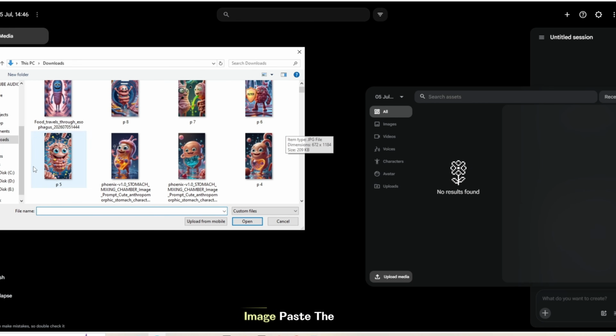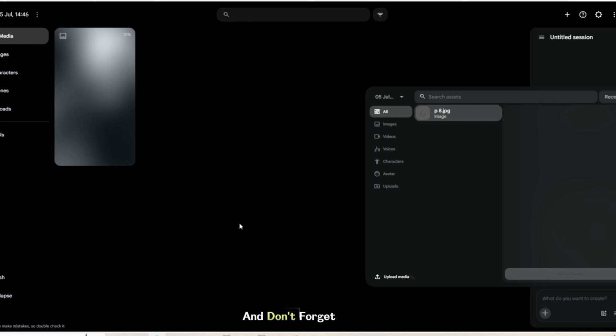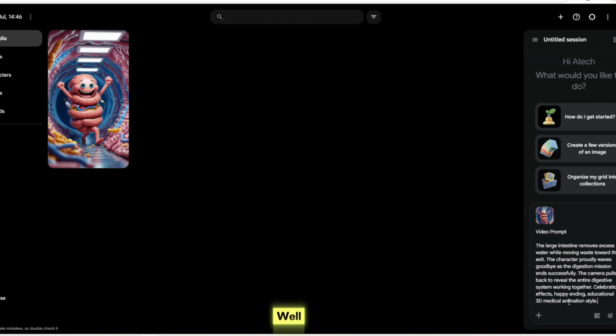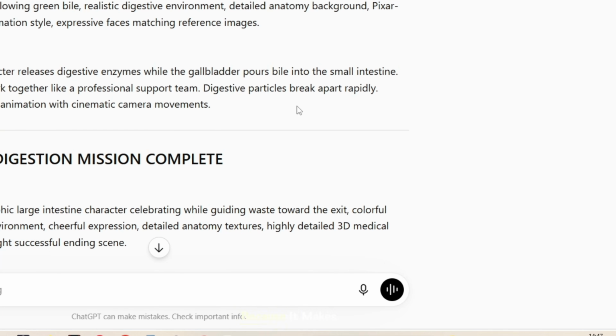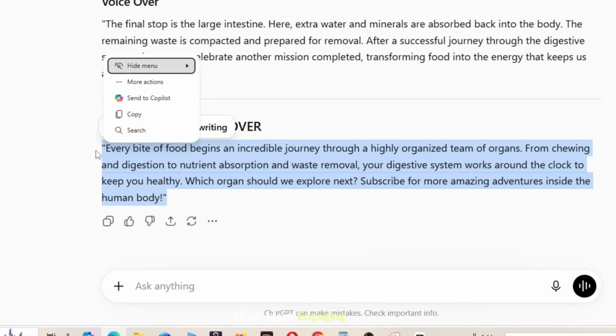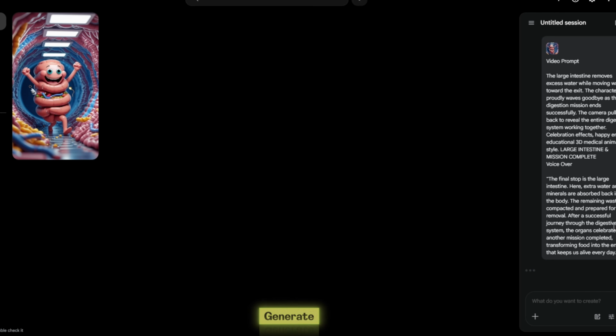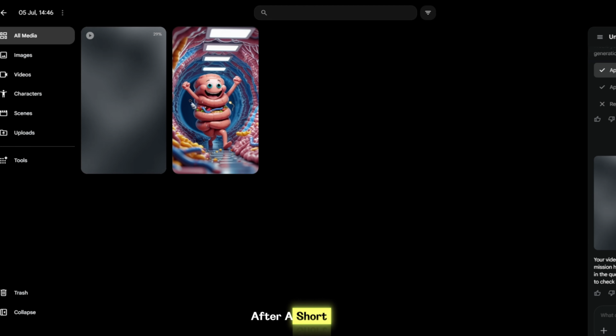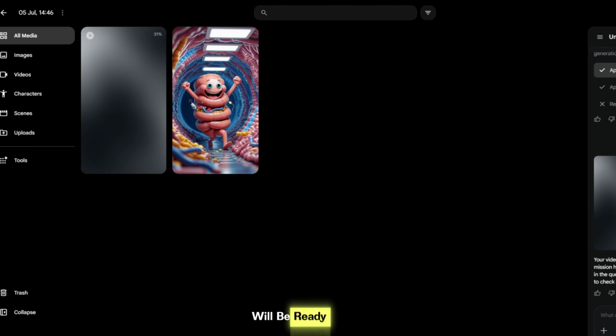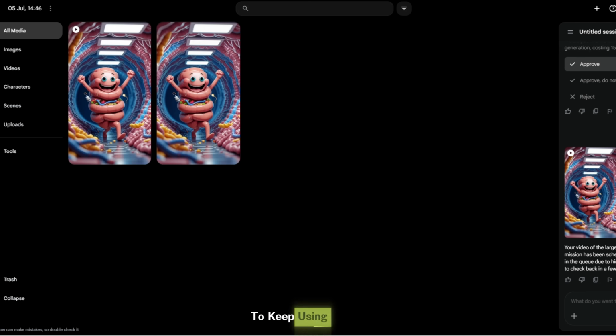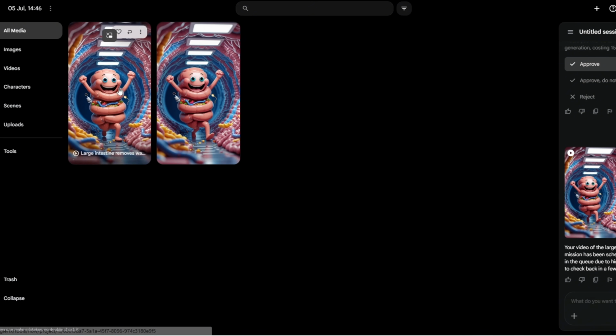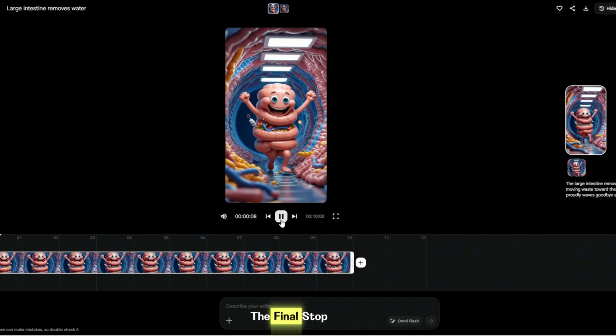Now, upload your image, paste the video prompt, and don't forget to add the voiceover as well. I always recommend adding a voiceover because it makes the final video much more engaging. Once you click Generate, the voiceover and video will be processed together. After a short wait, your video will be ready. That's the simple trick to keep using Flow Labs for free and create AI videos without spending money.